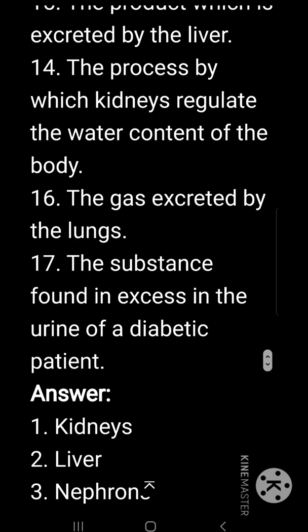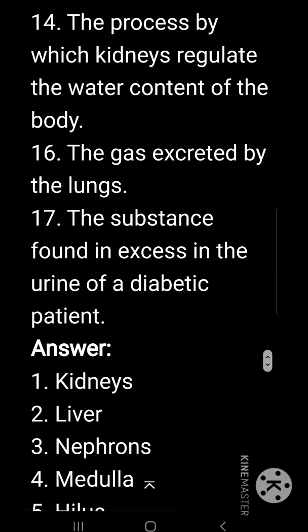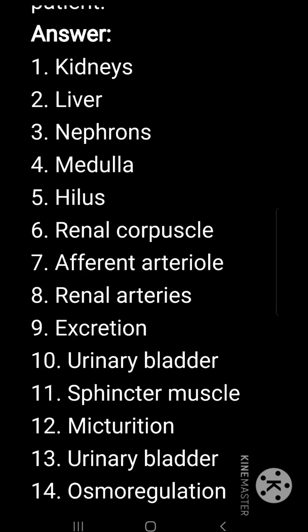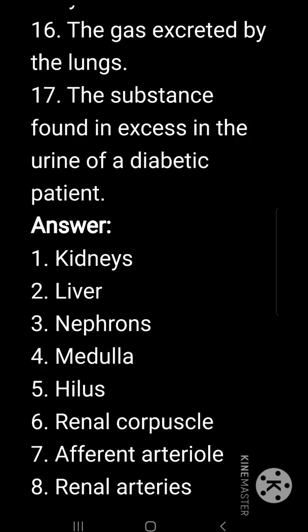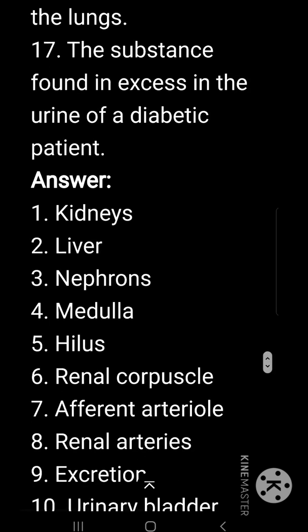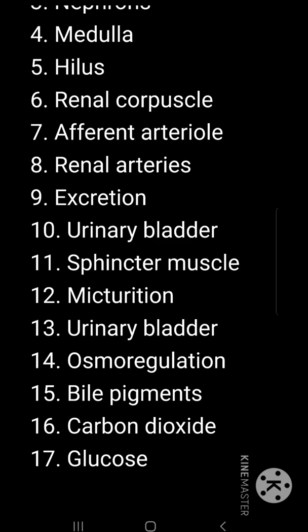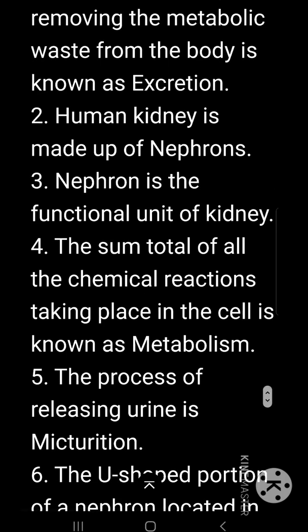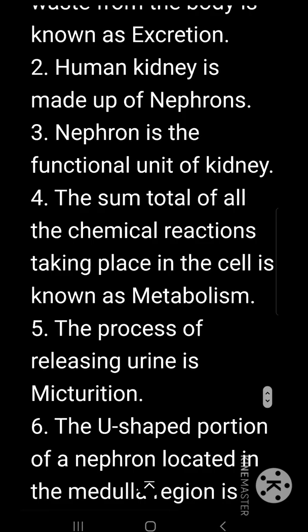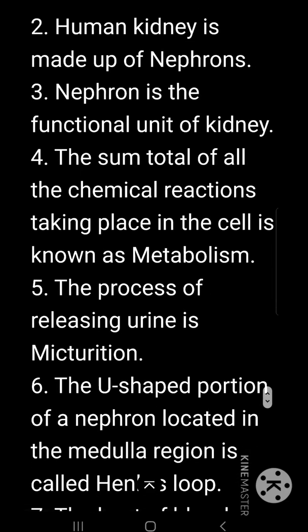The process by which kidneys regulate the water content of the body is osmoregulation. The gas excreted by the lungs is carbon dioxide. The substance found in excess in the urine of a diabetic patient is glucose. The process of removing the metabolic waste from the body is known as excretion. Human kidney is made up of nephrons. Nephron is the structural and functional unit of kidney.